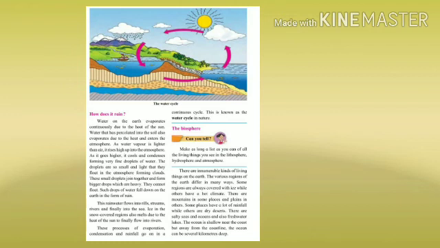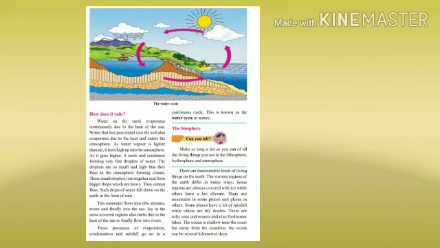As it goes higher, it cools and condenses, forming very fine droplets of water. The droplets are so small and tiny that they float in the atmosphere, forming clouds. These small droplets join together and form bigger drops which are heavy. They cannot float. Such drops of water fall down on the earth in the form of rain. This is how rain happens.